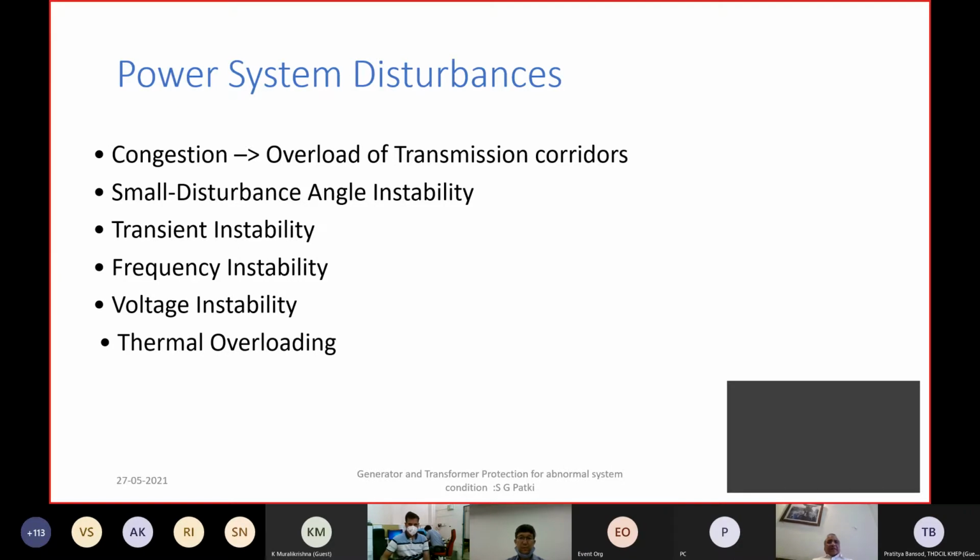There can be transient instability. We'll talk about what is meant by transient instability, which results in either frequency instability, with frequency varying fast. It could also result in voltage instability, and as a result of the cascading effect due to various trippings, you may have overloading of different transmission lines and transformers. So these are generally the types of disturbances we see.